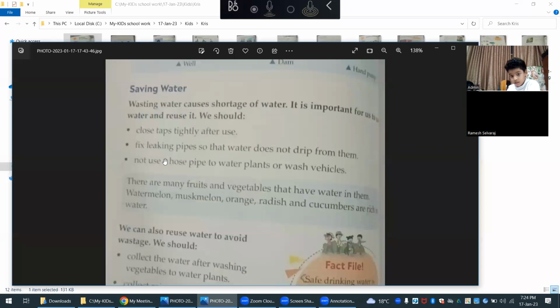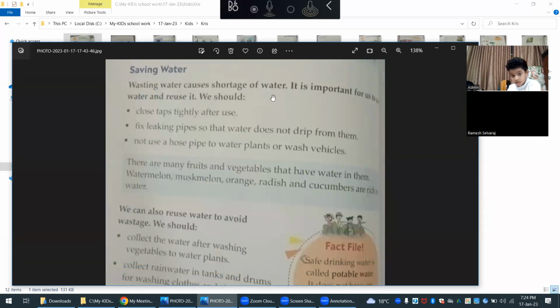Saving water. Wasting water causes shortage of water. Wasting water, what will happen? Shortage of water will happen. It is important for us to save water and reuse it. We should close taps tightly after use and fix leaking pipes so that water does not drip from them. Do not use a hose pipe to water plants or wash vehicles.